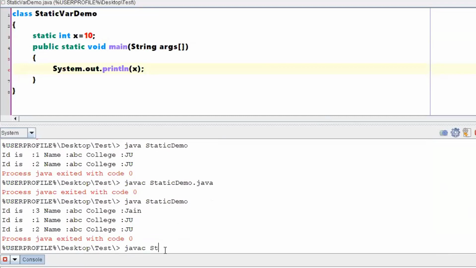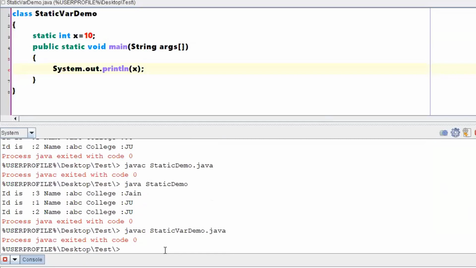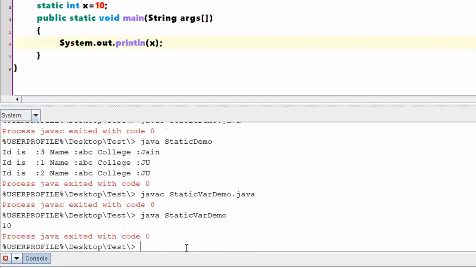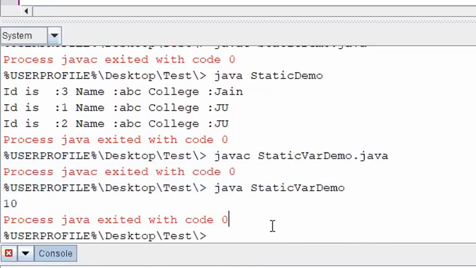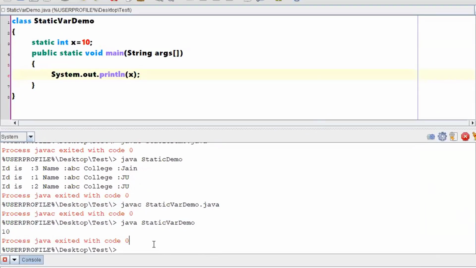javac StaticVarDemo.java. Compiled well, printing a value for you, right? Did we create an object of that particular class? No. Are we directly printing its content? Yes. Can I come to a conclusion saying that for static variables, it is nowhere related to an object?